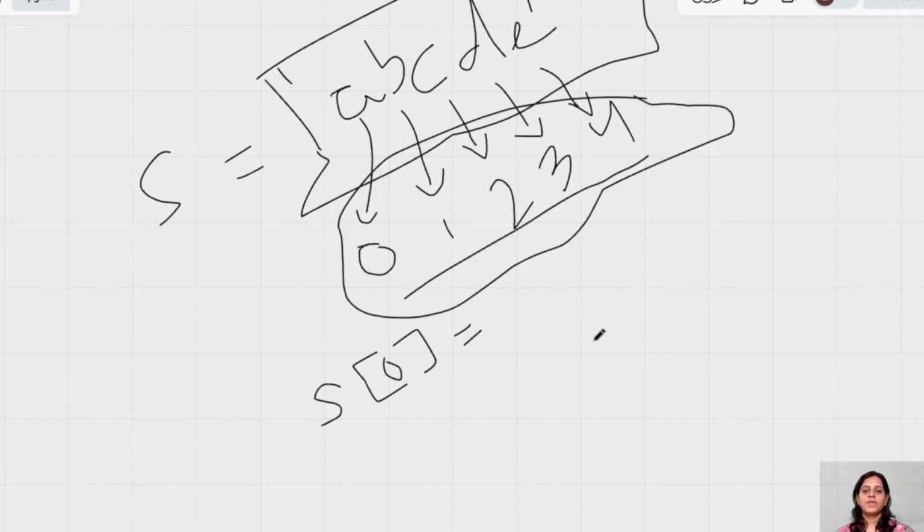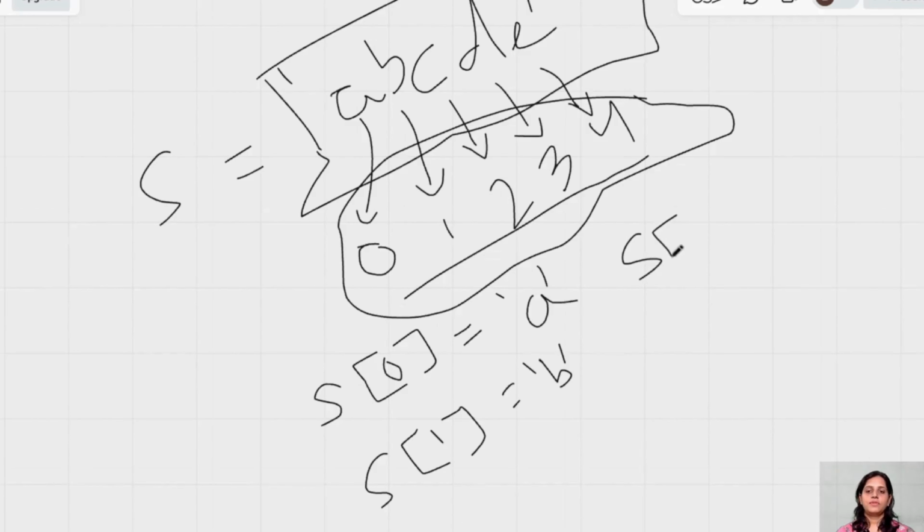It should give me A, right? When we print S of 1, it is going to give me B, correct? Now, let us try to understand S of 4. Guys, let me know what it is. It should be E.